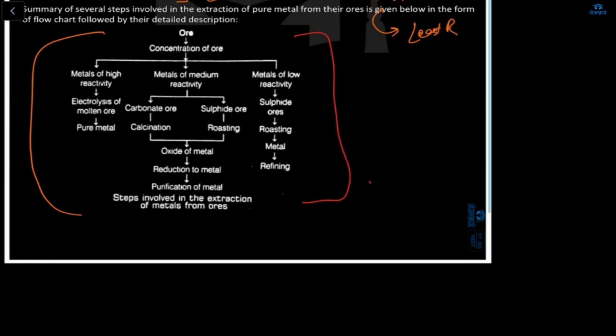Potassium, sodium, calcium, magnesium, aluminium, zinc, iron, tin, lead, hydrogen, copper, silver, and gold.